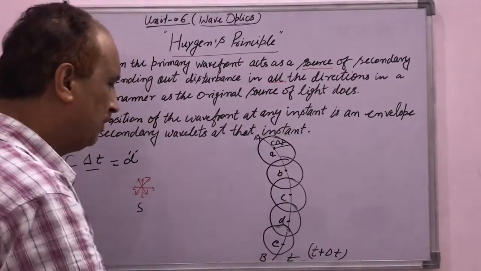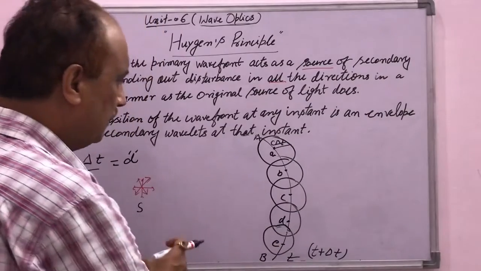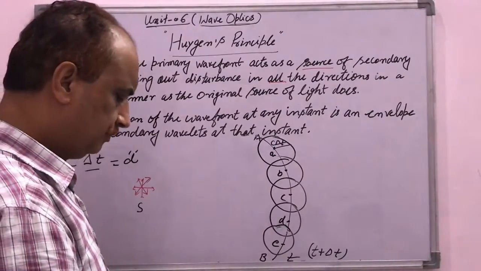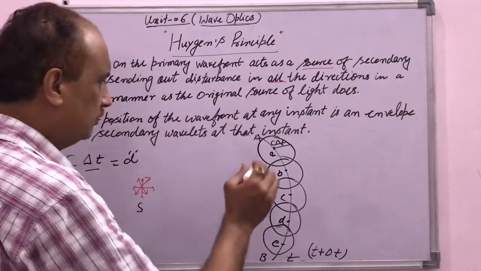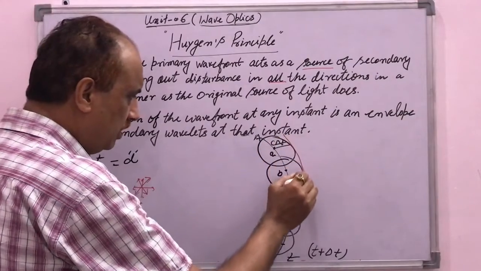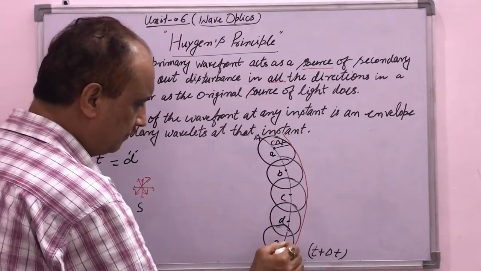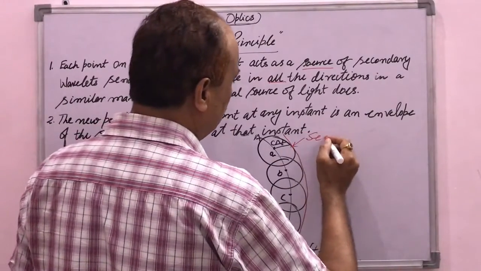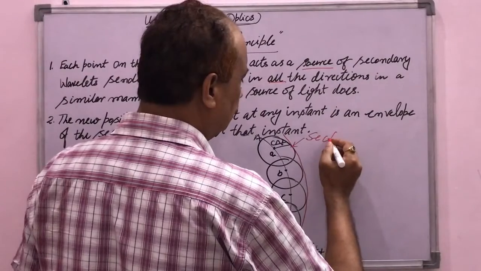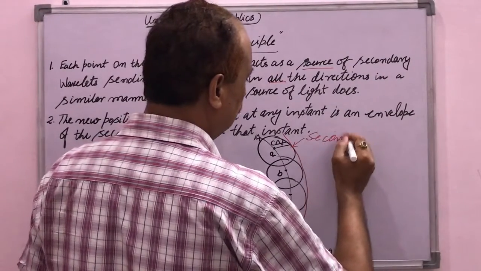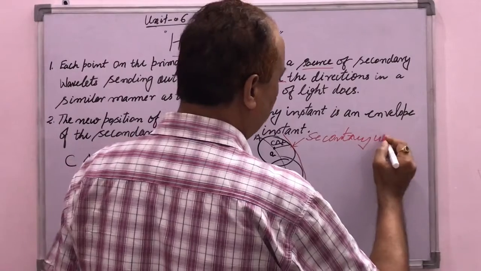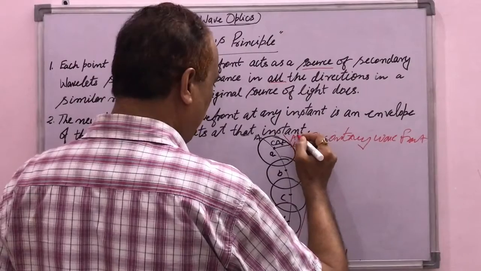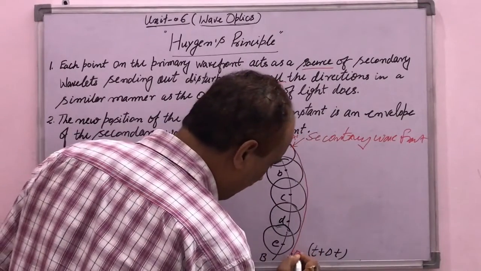So AB is the primary wavefront, these are the spheres, and according to the second assumption, when we draw an envelope that covers these wavelets, it is known as the secondary wavefront. Say it is A dash, B dash.